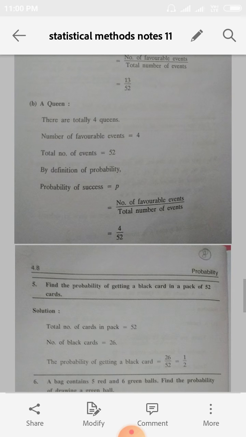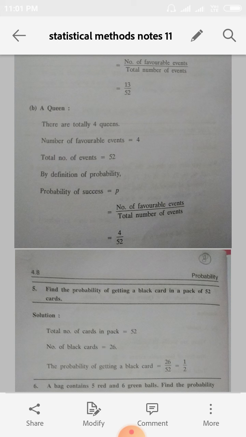Next, the second subdivision is getting a queen card. In a pack of 52 cards, totally how many queens are there? 4 queens. In spade there is 1 queen, in club there is 1 queen, in heart there is 1 queen, and in diamond there is 1 queen. So in 4 categories there is 1 queen each. Totally 4 queens. So 4 by 52. Therefore, the probability is 4 by 52.